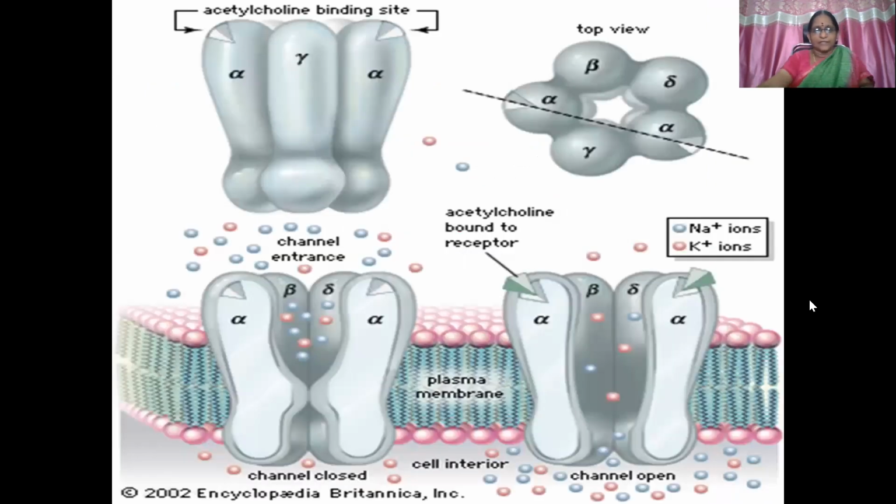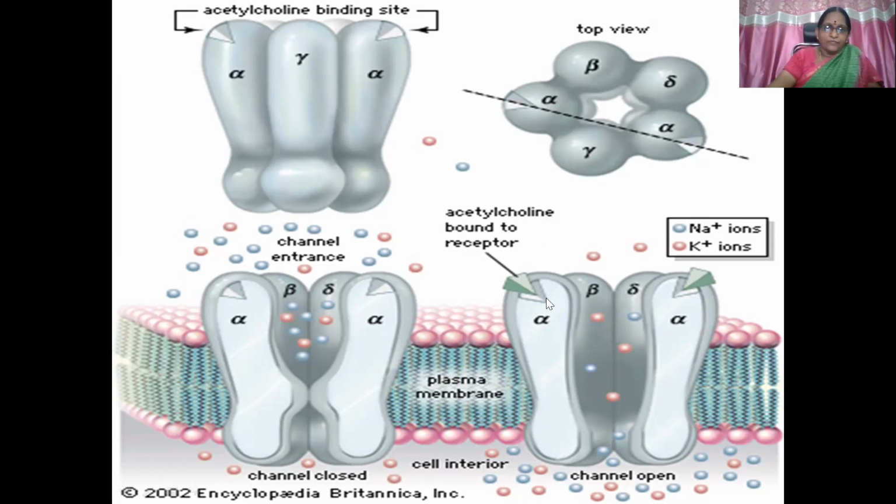You can see here in the diagram, this is the nicotinic acetylcholine receptor. You can see this is a rosette formation. 5 subunits are there: 2 alpha, 1 beta, 1 delta, and 1 gamma. You can't see the gamma here because it is a cross section. This is the closed form; the channel is closed.